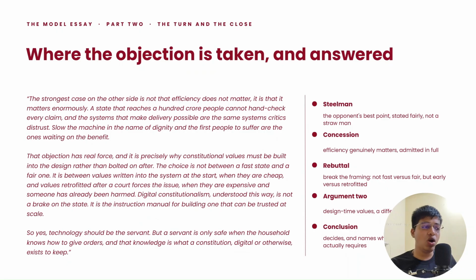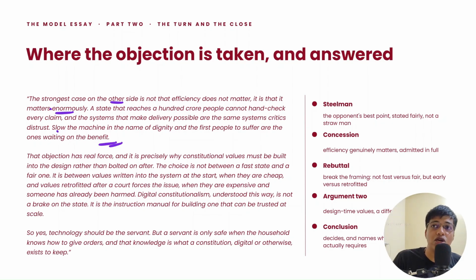The second part of the essay operates on those things only. The strongest case on the other side. Second argument needs to take on their side as well. Is not that efficiency does not matter, is that it matters so much. A state that reaches 100 crore people cannot handshake every claim, and systems that make delivery possible are the same systems critics distrust. Slow the machine in the name of dignity, and the first people to suffer are the ones waiting for the benefit. So the critique क्या है कि efficiency is very very necessary.